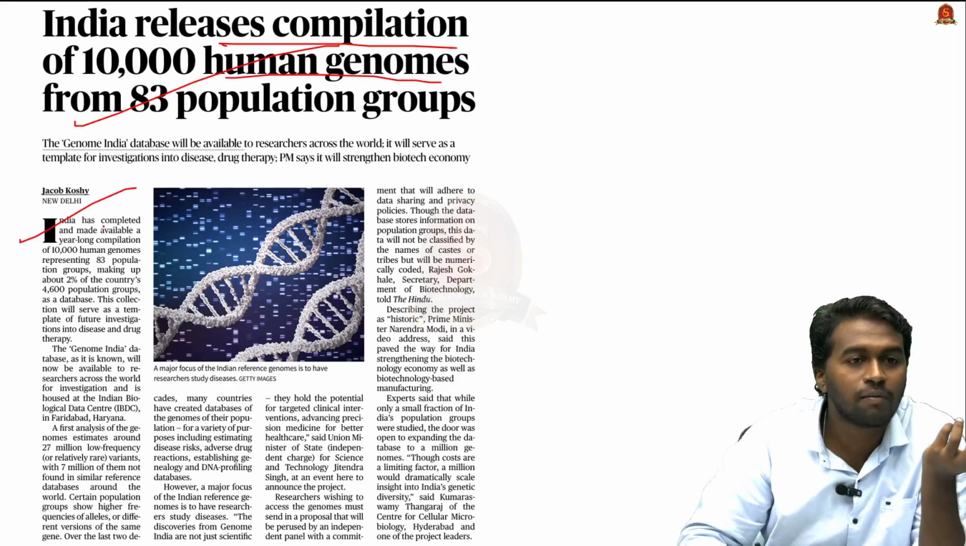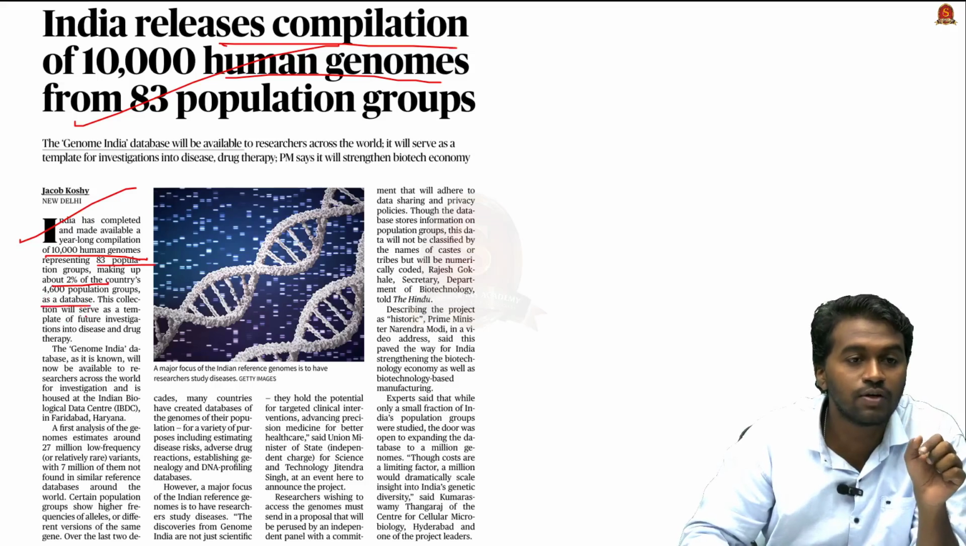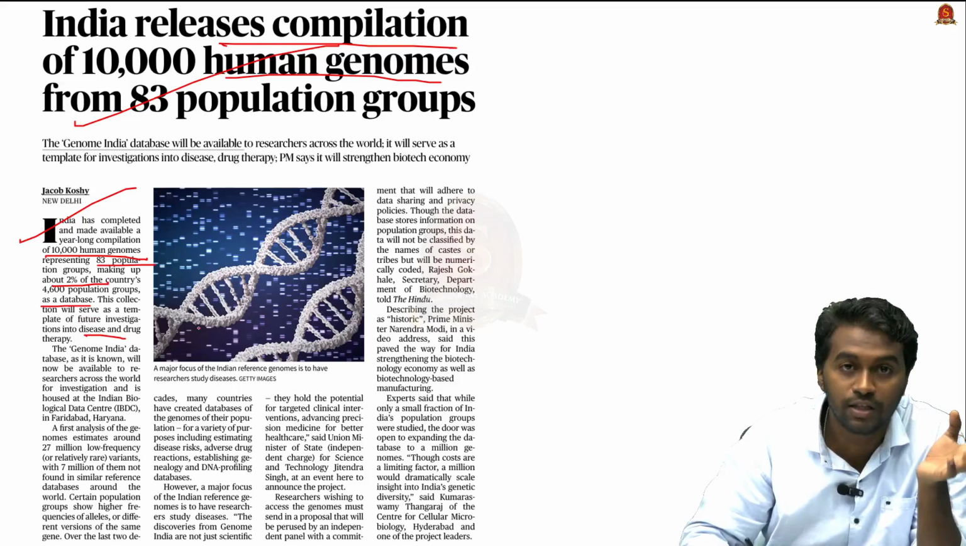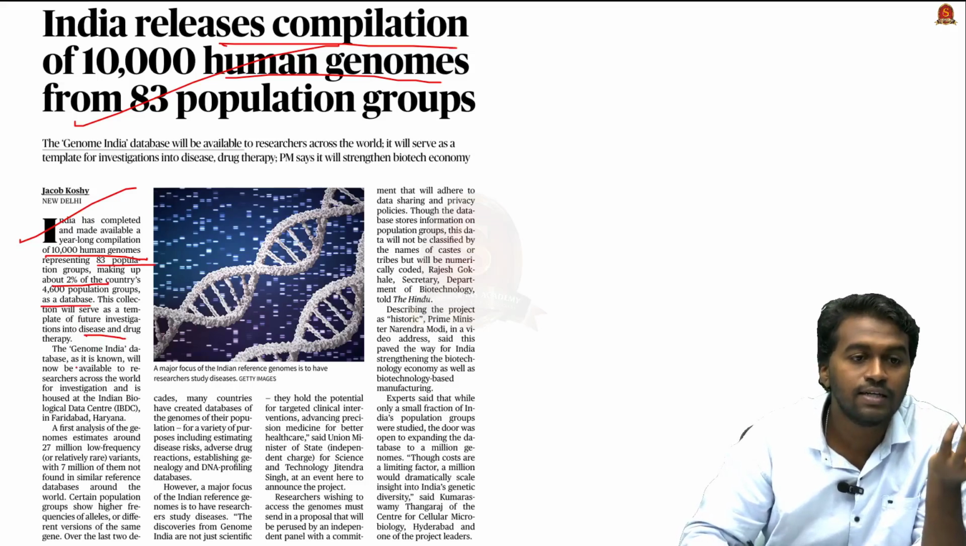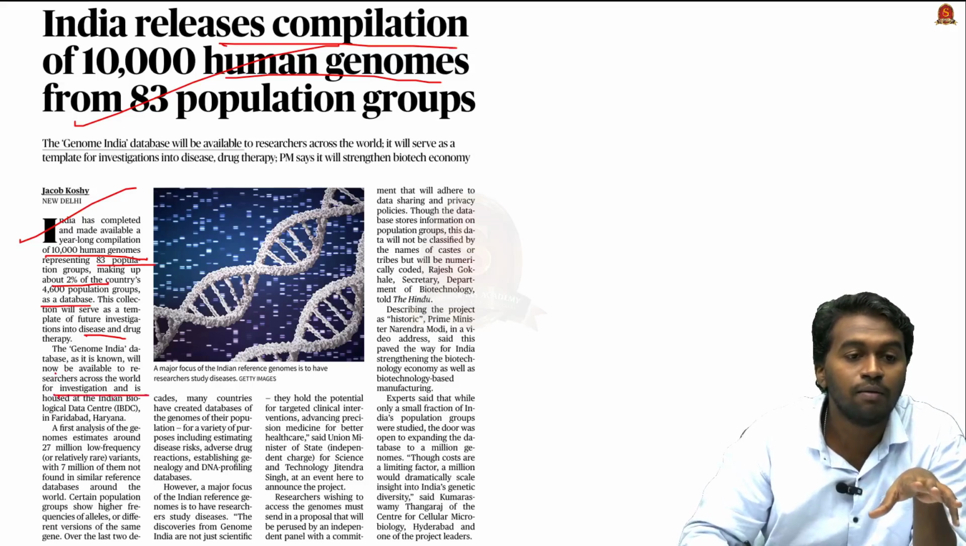India has completed and made available a year-long compilation of 10,000 human genomes representing 83 population groups, making up about 2% of country's 4,600 population groups as a database. This collection will serve as a template for future investigations into disease and drug therapy. The Genome India database, as it is known, will now be available to researchers across the world for investigation and is housed at the Indian Biological Data Center in Faridabad, Haryana.